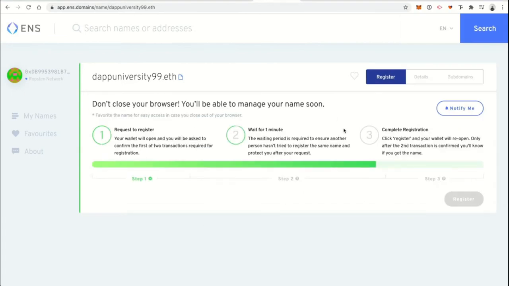All right, and now we just got to do one more step. So the transaction's confirmed. You just see a MetaMask confirmation pop up whenever that happens. And then you have to wait for 1 minute, basically, to ensure that someone else hasn't tried to purchase the same name. Basically, they didn't beat you to it. So there's a brief cool-off period. But now I finished that, and we can complete the registration.